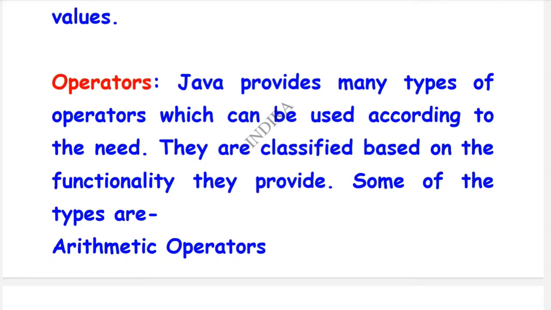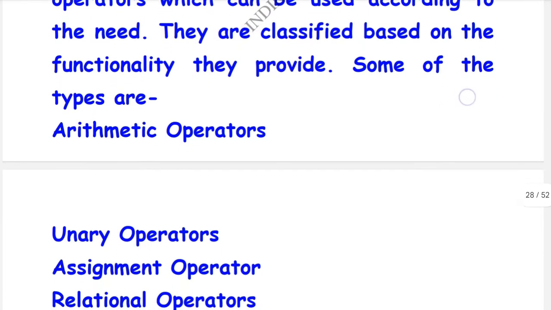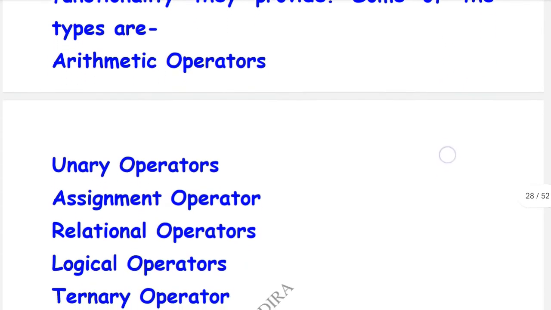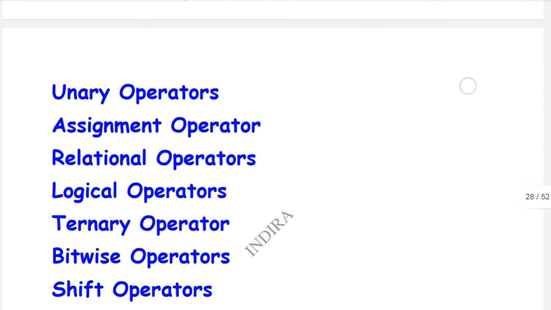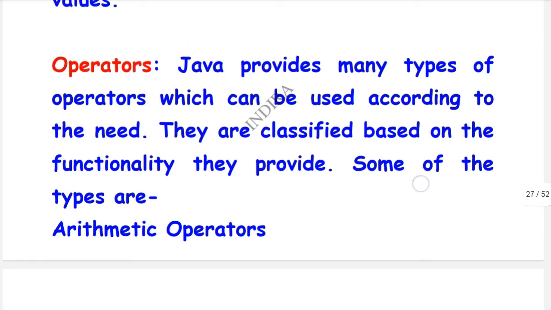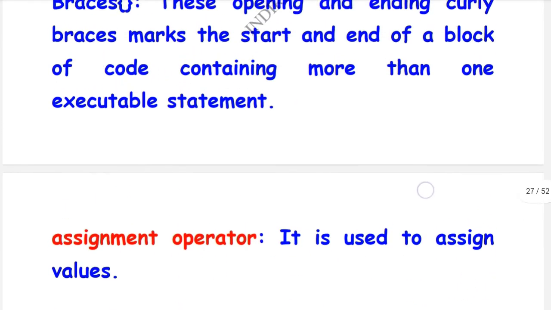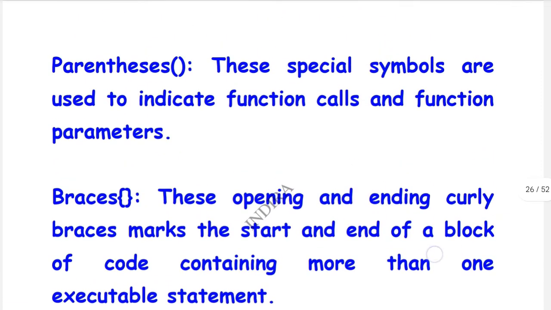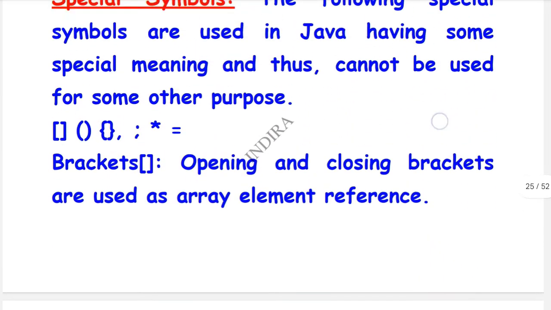Operators are nothing but something that provides some function, used for some specific functionality. Here are arithmetic, unary, assignment, relational, logical, ternary, bitwise and shift operators. The operators topic is also very important. Before going to the operators topic, check these special symbols once.